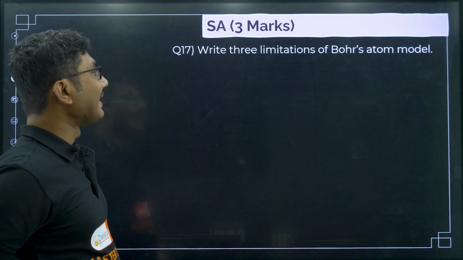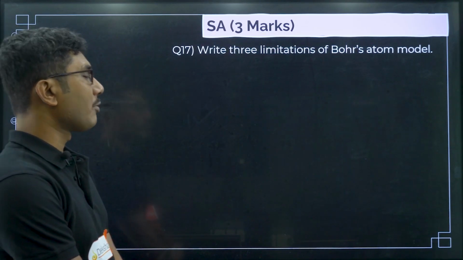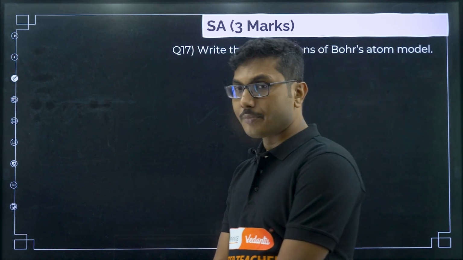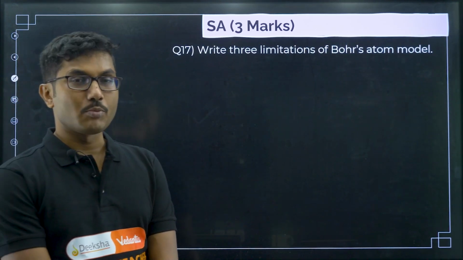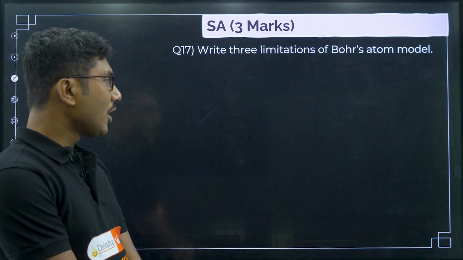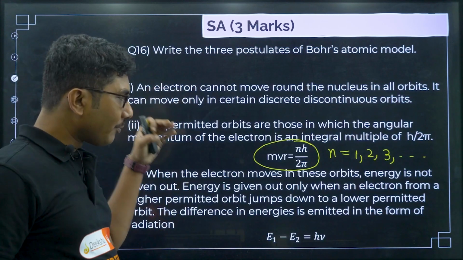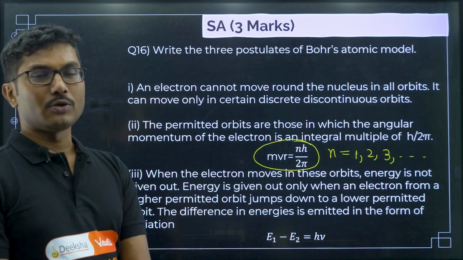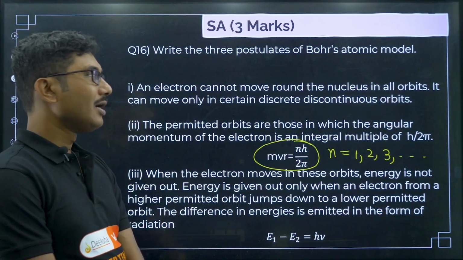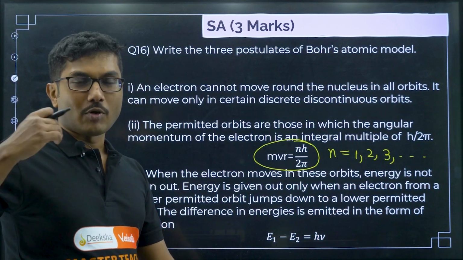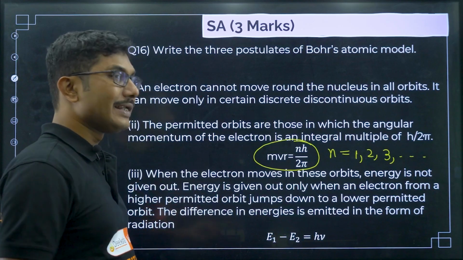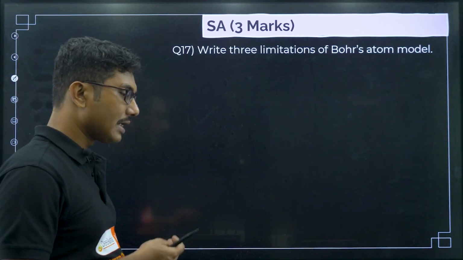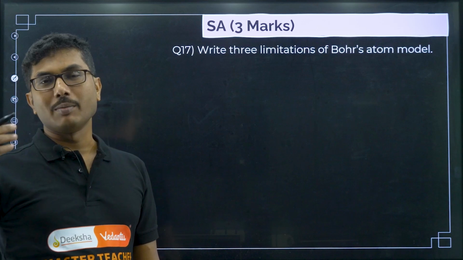Next: write 3 limitations of Bohr's atomic model. Bohr's atomic model, as you can see, is very important from this chapter. First we have learned Bohr's postulates, which are very important. You have to write this in proper sentence form. You cannot simply write mvr is equal to nh by 2 pi. What is the meaning of that? You have to write it in proper words and sentences, and explain it, to get full marks. I have seen students, even though they know the answer, too lazy to write the complete answer.